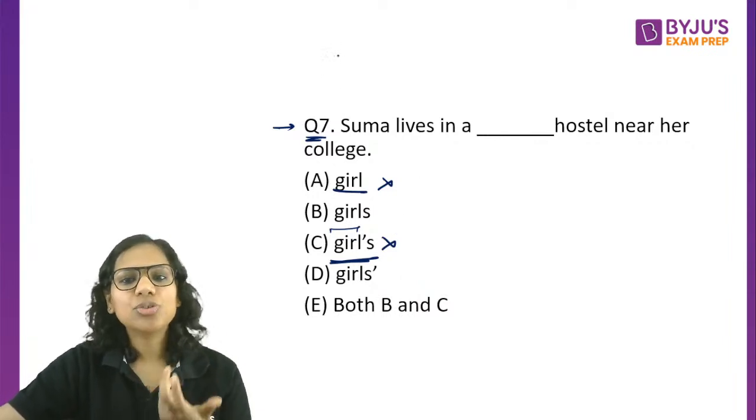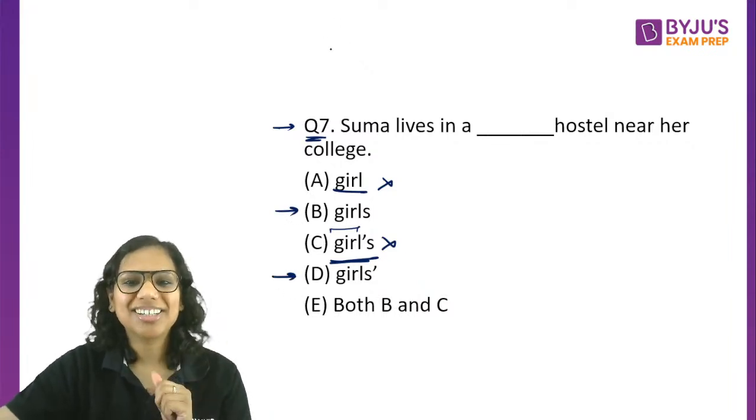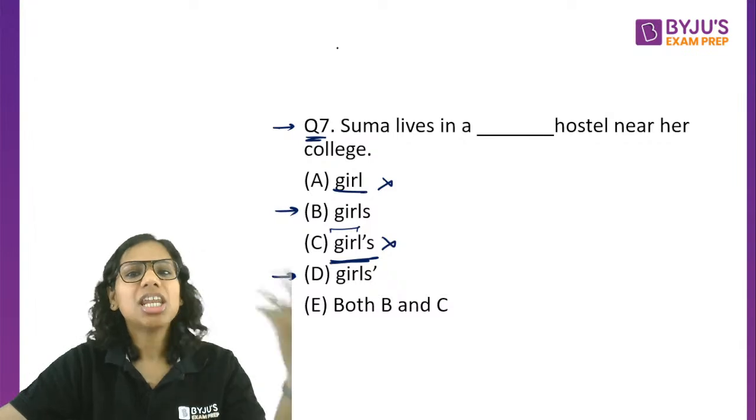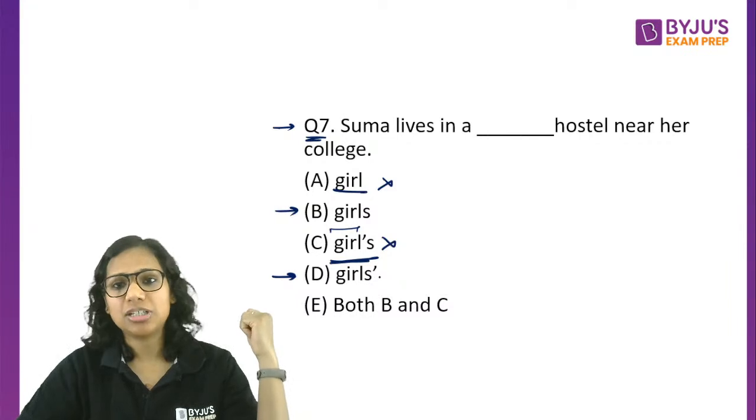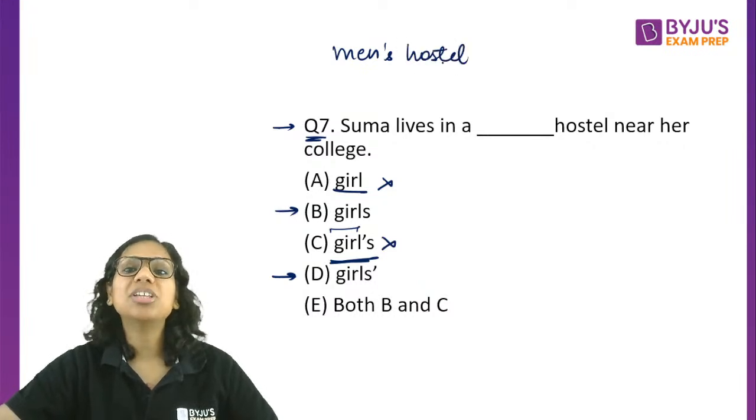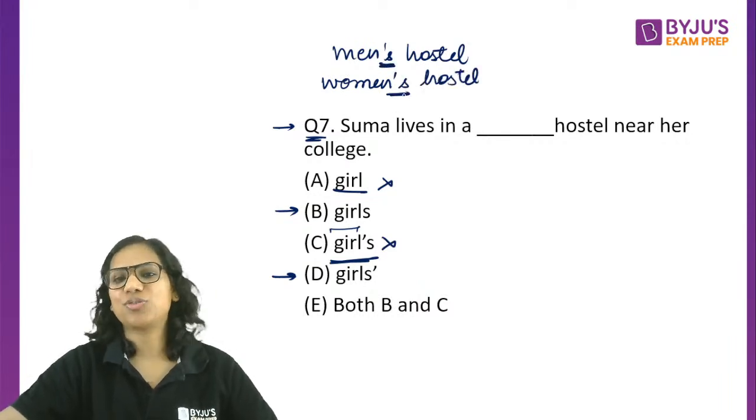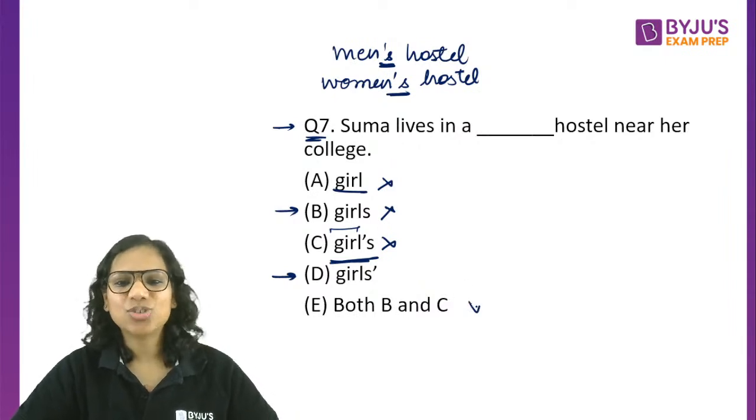Okay, so I was confused in this concept initially when, let's say, I began my career. I would wonder that it's the name of a hostel, so why do I have to use an apostrophe here? But then I thought about the fact that we say men's hostel. We don't say men hostel. We say women's hostel. We don't say women hostel, right? So in the names also we are putting apostrophe. So apostrophes are required here, and that is why even B is not the answer. So I hope this makes sense to you now.